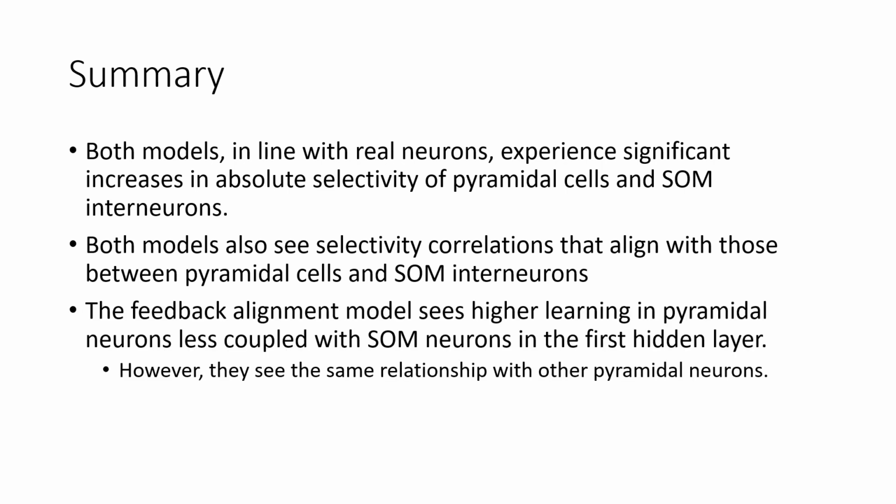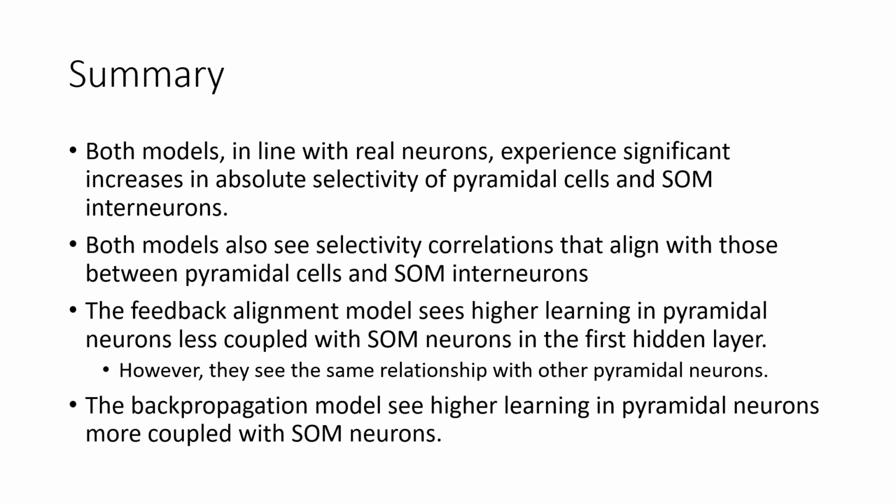While the feedback alignment model sees higher learning in pyramidal neurons less coupled with SOM neurons in the first hidden layer, again aligned with real pyramidal neurons, they see the same relationship with other pyramidal neurons, which is not seen in real pyramidal neurons. The backpropagation model, however, sees higher learning in pyramidal cells that are more coupled with SOM neurons, which is completely unaligned with real neurons.